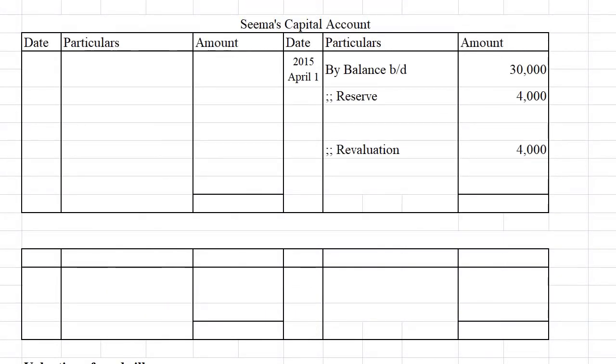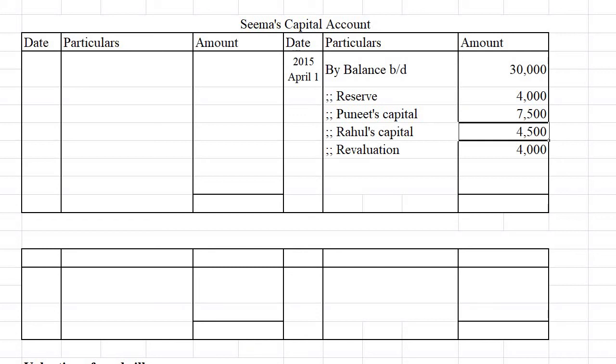Here reserve we have written. Reserve we had 20,000 into SEMA's share. SEMA's share is 2 by 10. So 20,000 into 2 by 10 is written here, 4,000. Now we will write goodwill entries. From Puneet, she has to get 7,500, and from Rahul, she has to get 4,500. So goodwill entry is over.